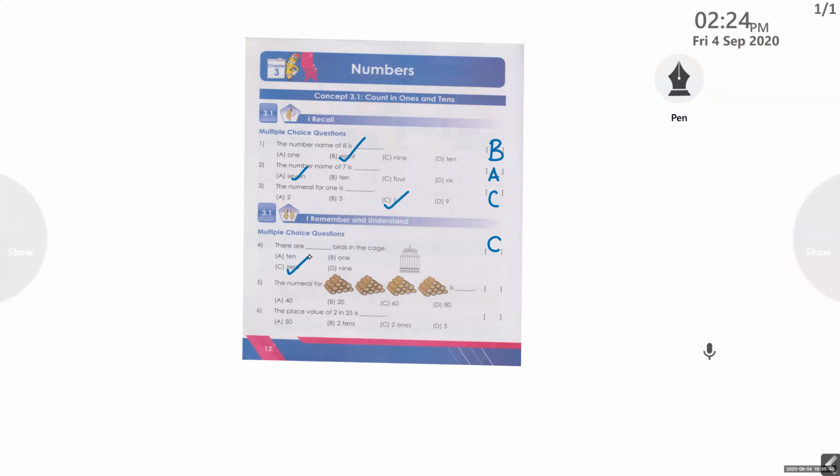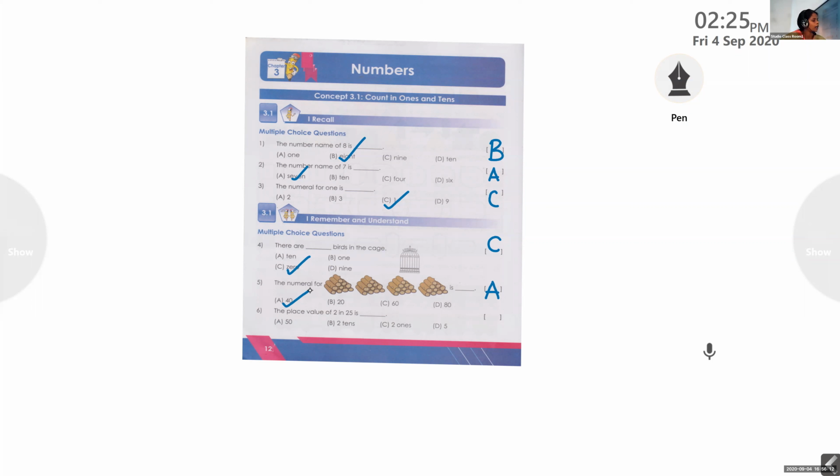40. So what is the correct option? We have option A 40, option B 20, option C 60, option D 80. So which is the correct option here? Option A. So we can write the option A here, and the correct option is A 40. So 40 is the correct option. Correct answer.